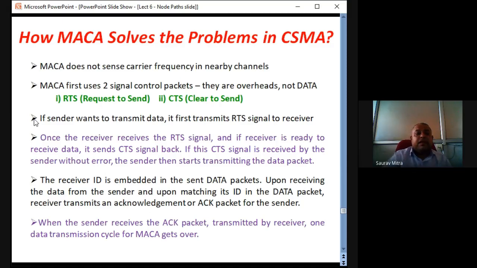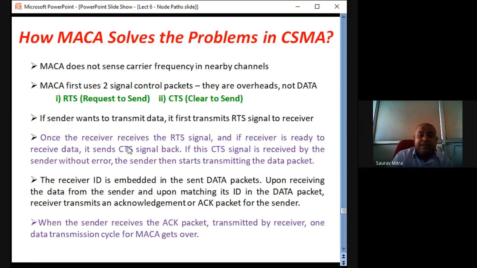If the CTS signal is received by the sender without error, so the direction of RTS and direction of CTS, they are reverse. RTS goes from transmitter to receiver, CTS goes from receiver to transmitter. So if the CTS signal is received by the sender without error, the sender then transmits the data packet. So before transmitting the data packet, there is an RTS CTS communication, and these are actually control overheads of the whole network. They are eating some of the bandwidth, but they are ensuring some operational safety for the data packets. So first RTS, then CTS.